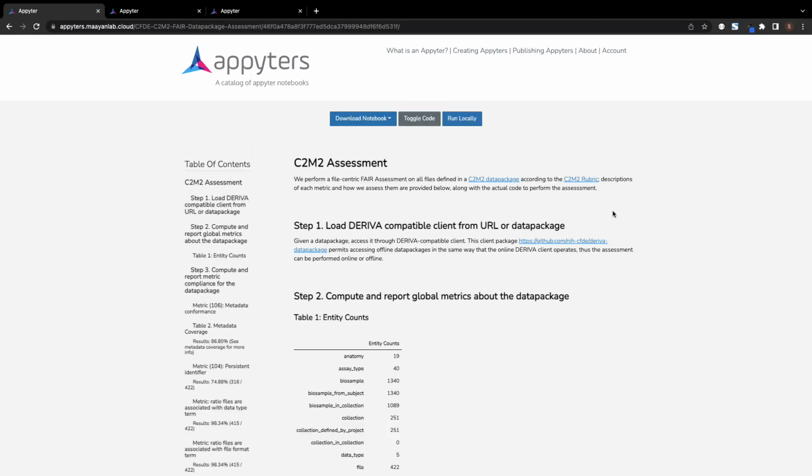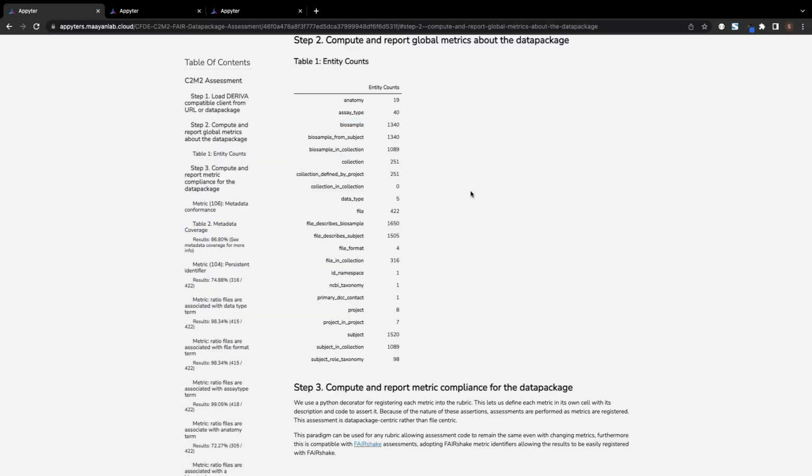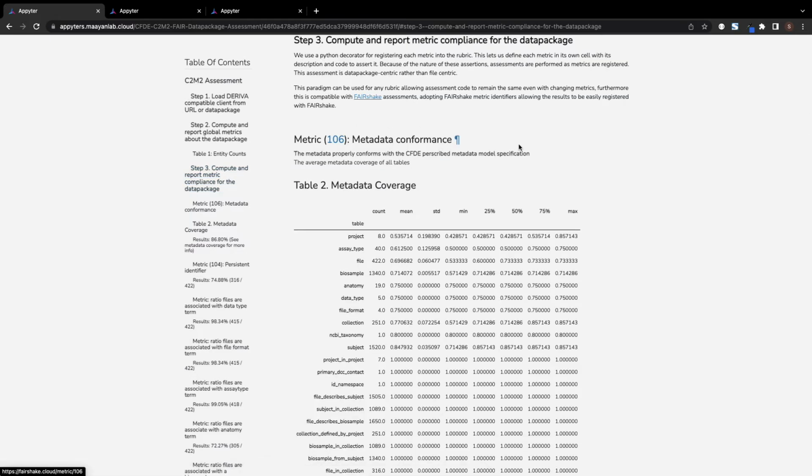automatically. First, the data package is loaded, and global metrics are computed. In this table, all entity counts are shown for the submitted data package. Here, we can see that the data package includes data from 19 different anatomy labels, 40 assay types, about 1,300 biosamples, and so on. Then, the appyter computes compliance with the C2M2 specifications.